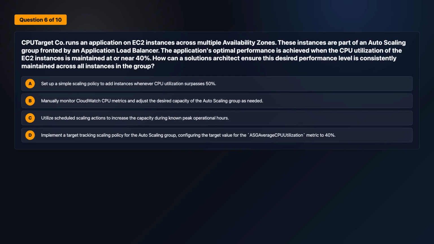SAPA Target Co. runs an application on EC2 instances across multiple availability zones. These instances are part of an auto-scaling group fronted by an application load balancer. The application's optimal performance is achieved when the CPU utilization of the EC2 instances is maintained at or near 40%. How can a solutions architect ensure this desired performance level is consistently maintained across all instances in the group? Select one answer. Review the answer choices on screen.